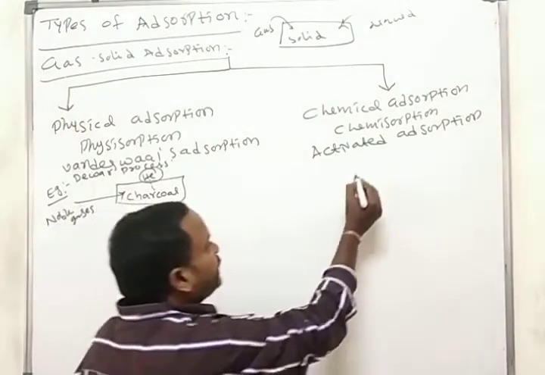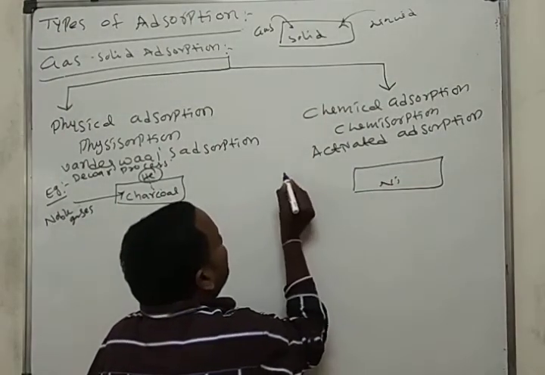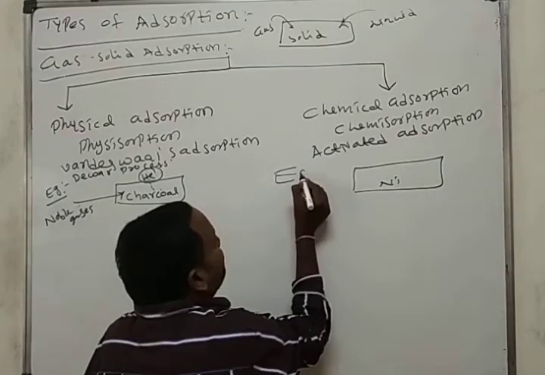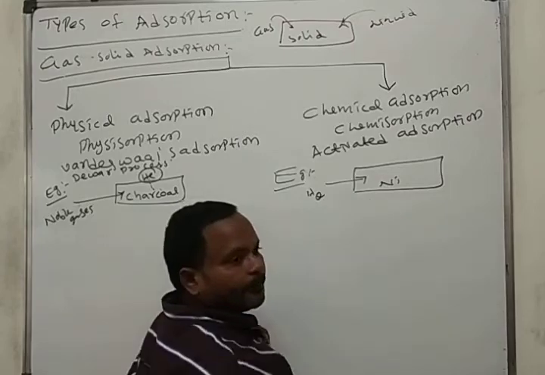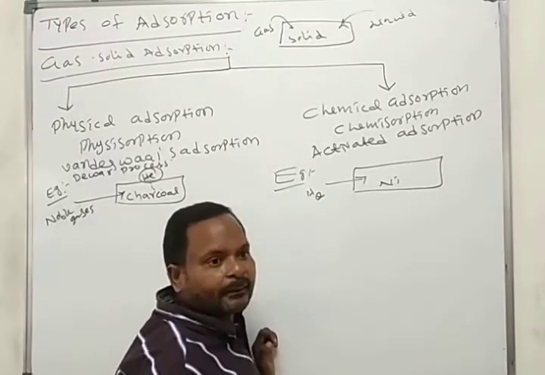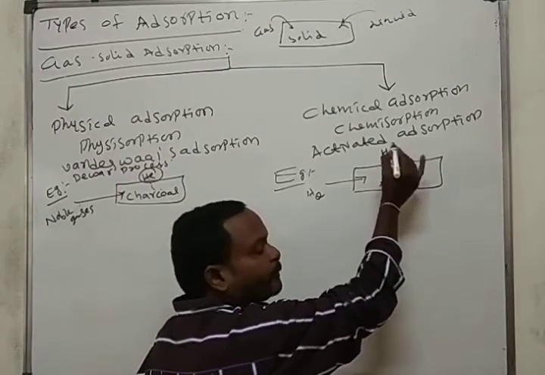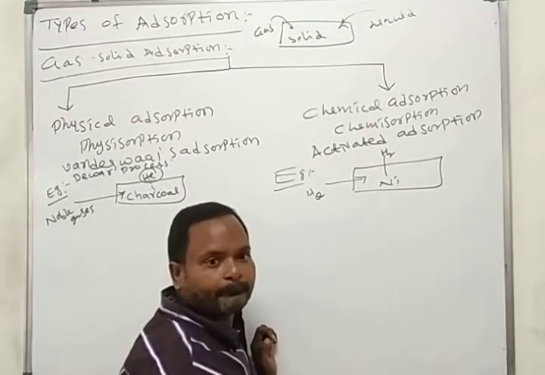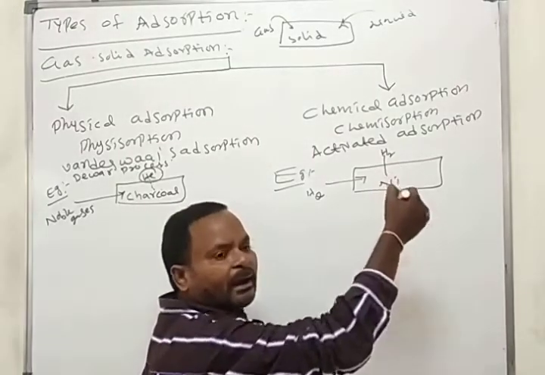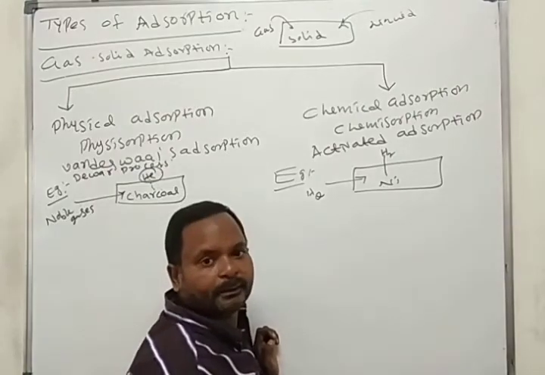For chemical adsorption, you take nickel and pass hydrogen gas. Nickel and hydrogen have chemical forces between them. This may be an ionic bond, a covalent bond, or any bond.